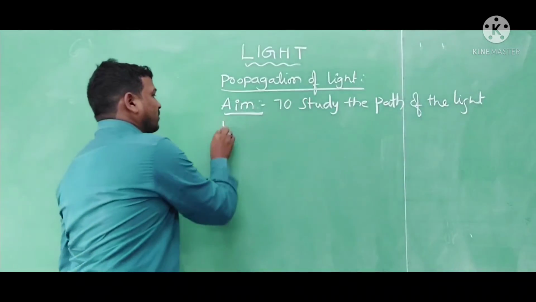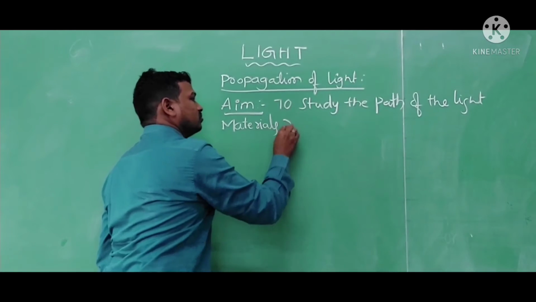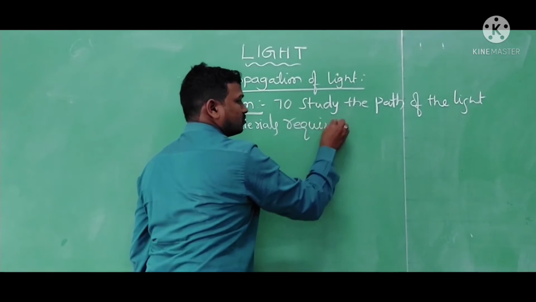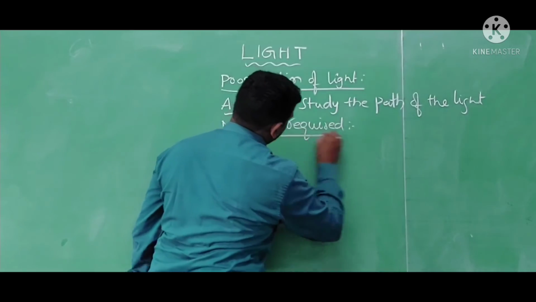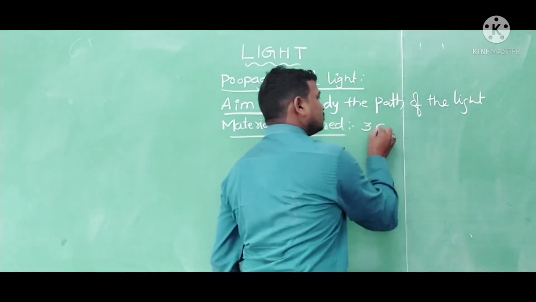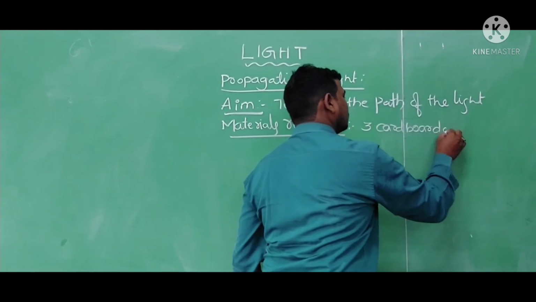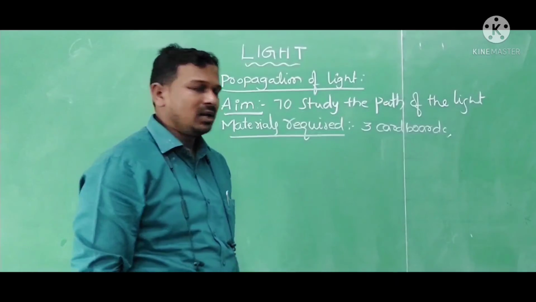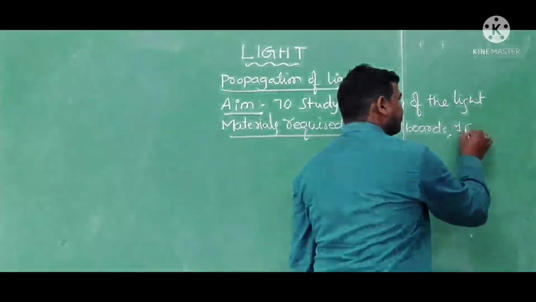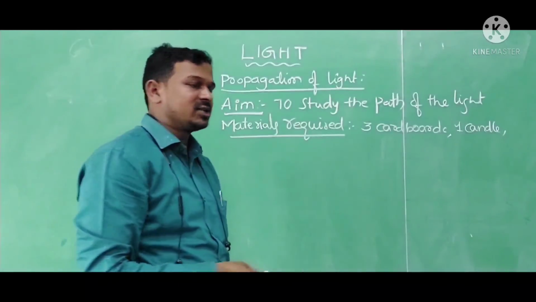What are the materials required for this? Three cardboard sheets, one candle, and a candle stand.